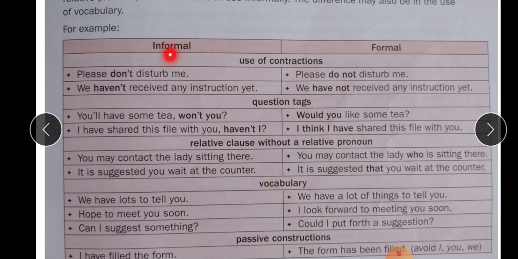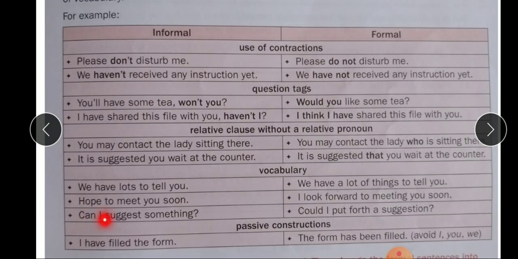Vocabulary, informal: we have lots to tell you. Formal: we have a lot of things to tell you. Hope to meet you soon. I look forward to meeting you soon. Can I suggest something? Can I put forth a suggestion? Passive constructions. I have filled the form. The form has been filled. Avoid I, you, or we.